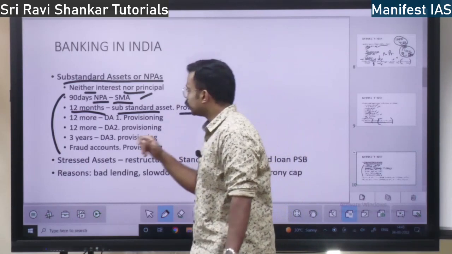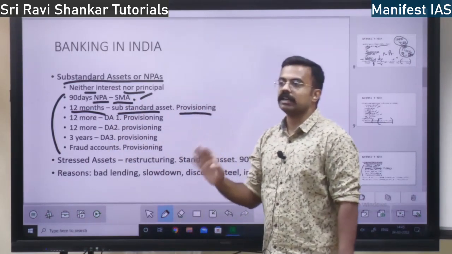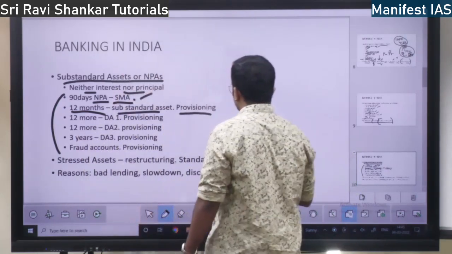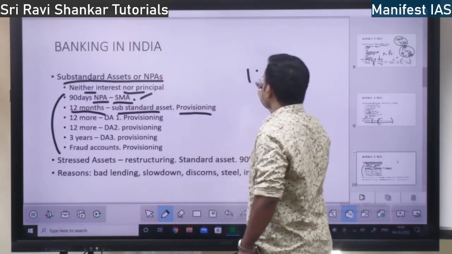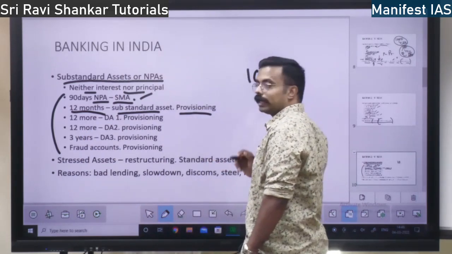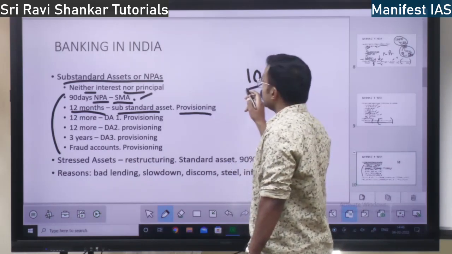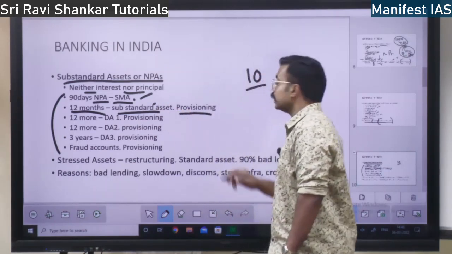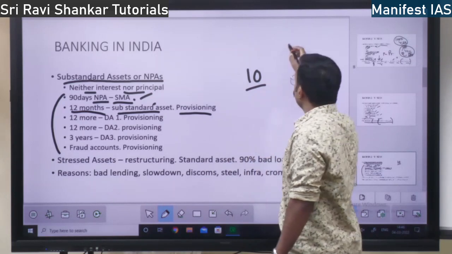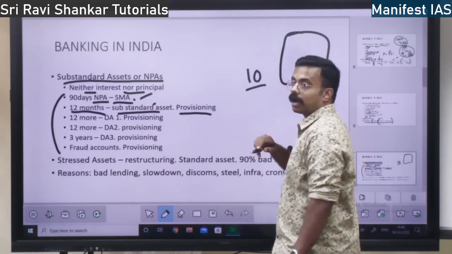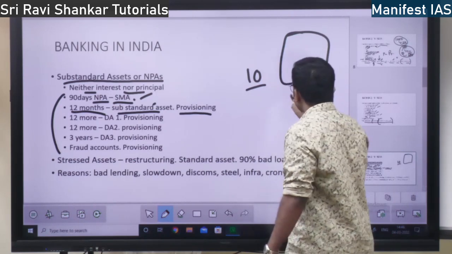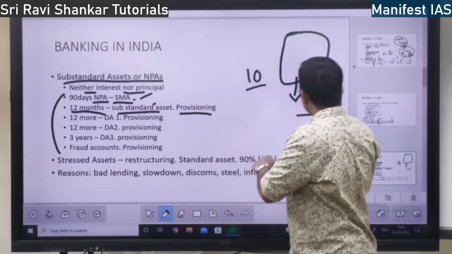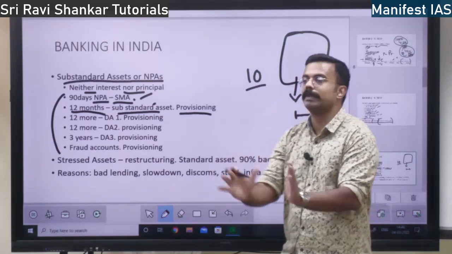So here they do provisioning. Up to 90 days there is no provisioning. So, what is provisioning? Provisioning means simple. See, you have taken a 10 crore loan and you have failed to repay both interest and principal. When it becomes SMA, there is no provisioning. When it becomes SSA, substandard asset, there is provisioning. Provisioning means, the bank has total capital. Out of the bank's total capital, some percentage of the money will be set aside.